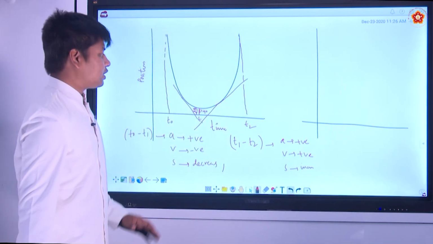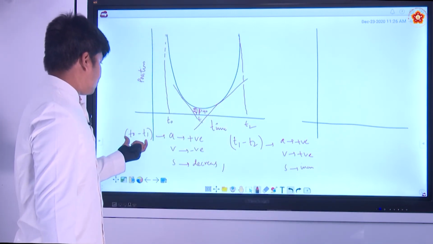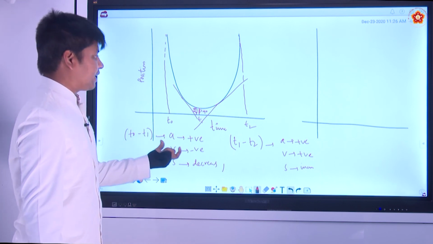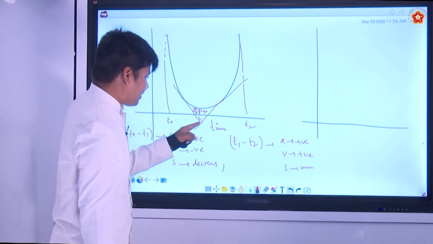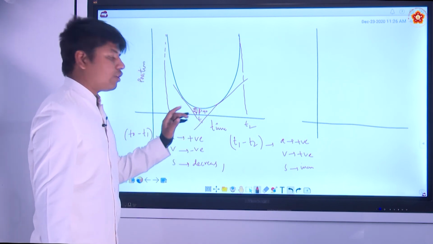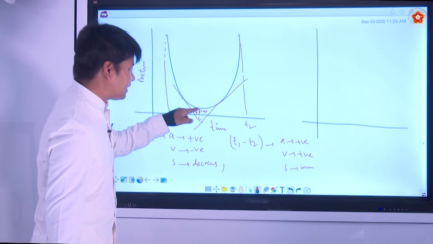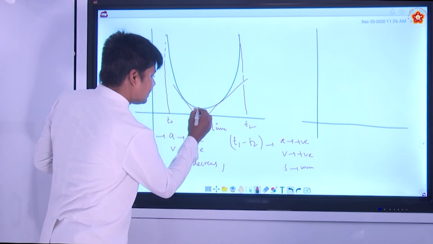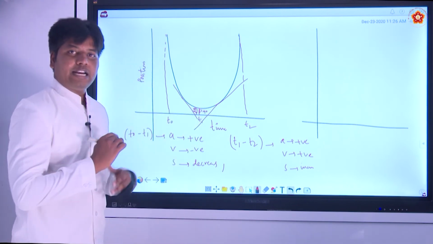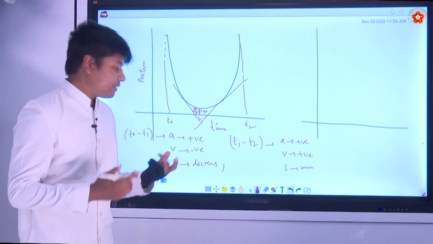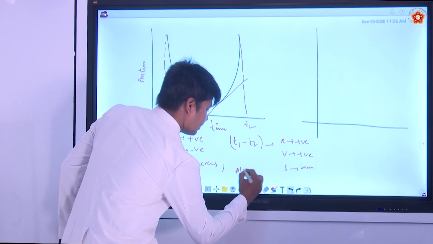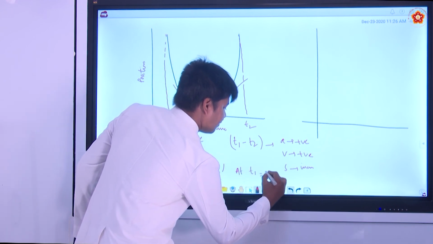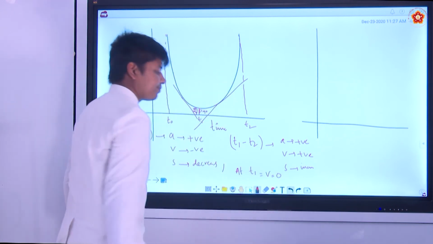All right. So how should the graph be? From T0 to T1, the graph should be negative. At T1, what happens? The velocity should be 0 at T1 because it is a turning point. Here you can see it is a minima, right? At minima the slope will be 0. That means the velocity should be 0 at T1, v is equal to 0.